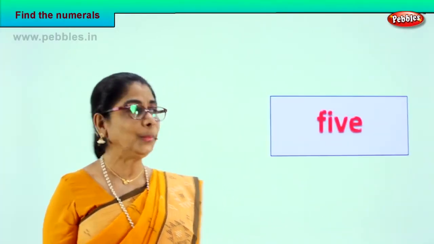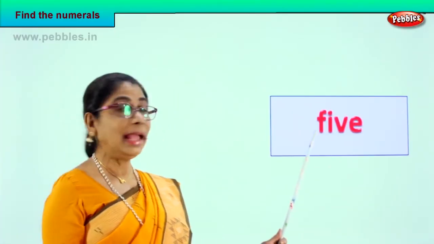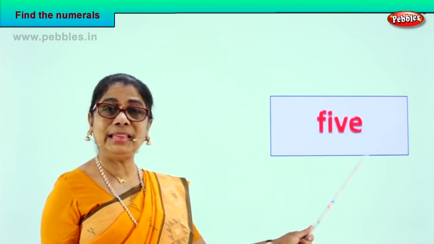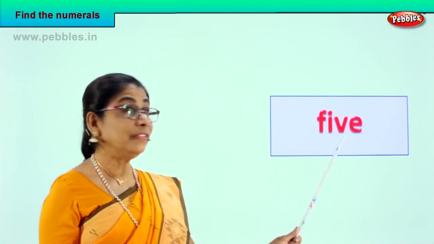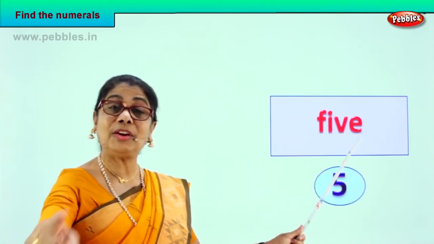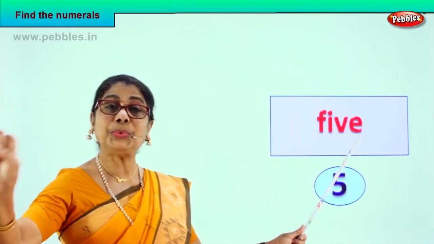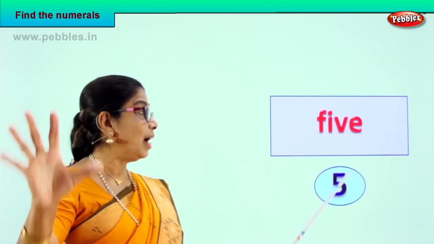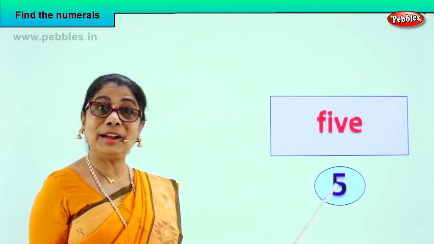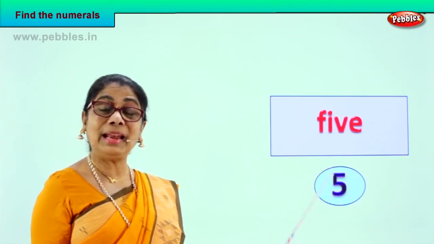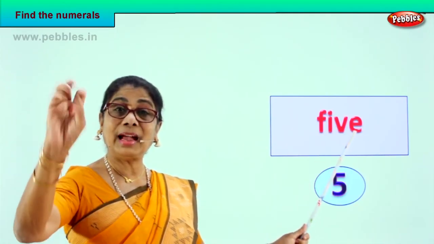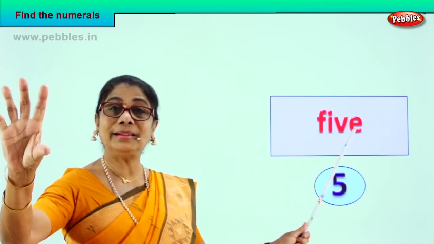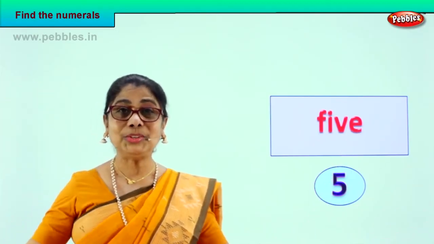Good. Let's look what we have here. Spell with me. Good. F-I-V-E, 5. Good. F-I-V-E, 5. Let's take on the fingers. 1, 2, 3, 4, 5. And this is the numeral 5. What is the name of this numeral? F-I-V-E, 5. And on your finger, 5 fingers. Good. Did you enjoy the exercise?